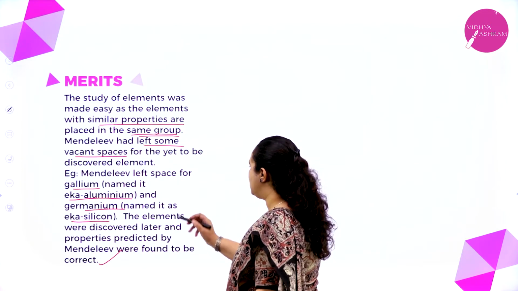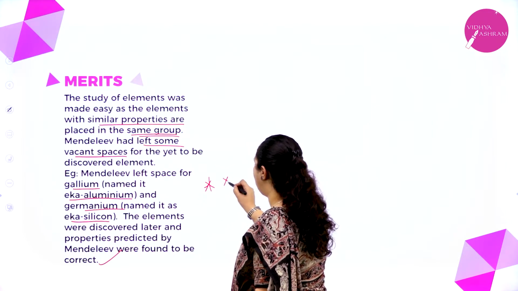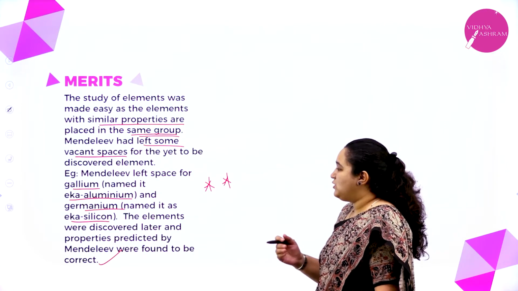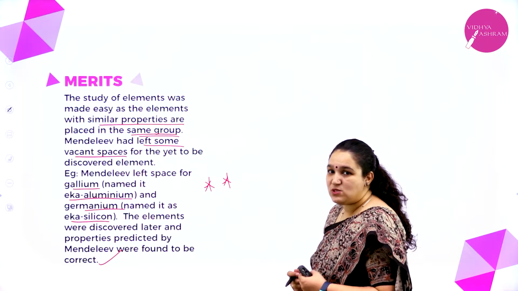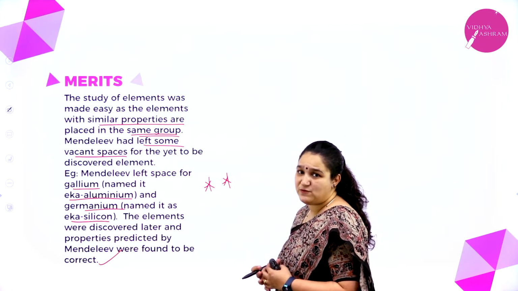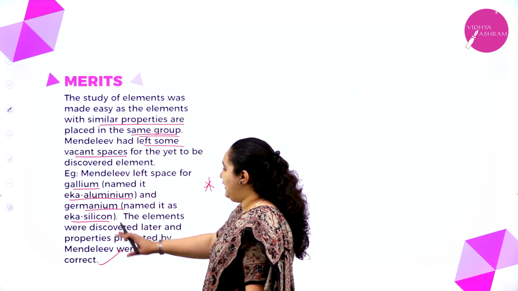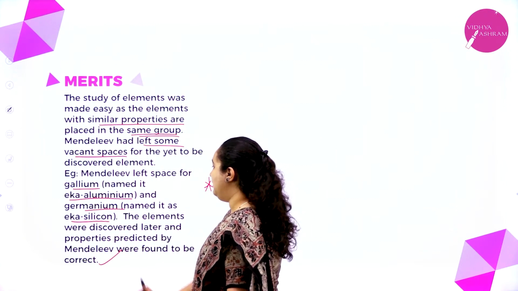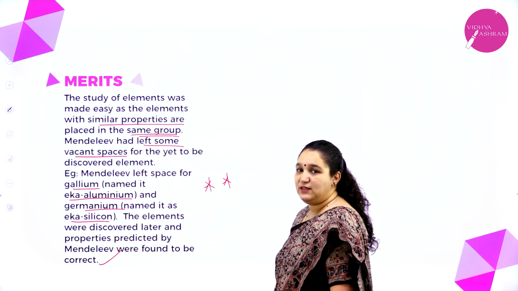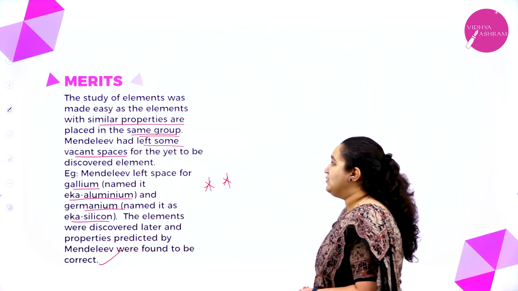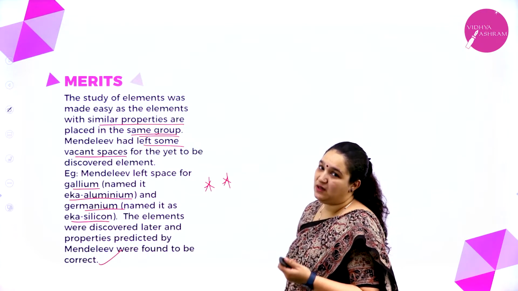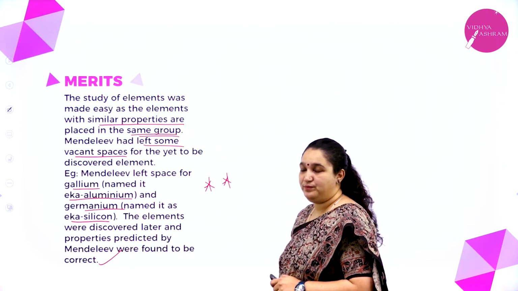This is also a very important 1 mark question which can be asked in the exam. Which were the 2 elements which were discovered later and Mendeleev had left space for them? He named gallium as Eka aluminium and germanium as Eka silicon. So that's about Mendeleev's work and Mendeleev's periodic law.